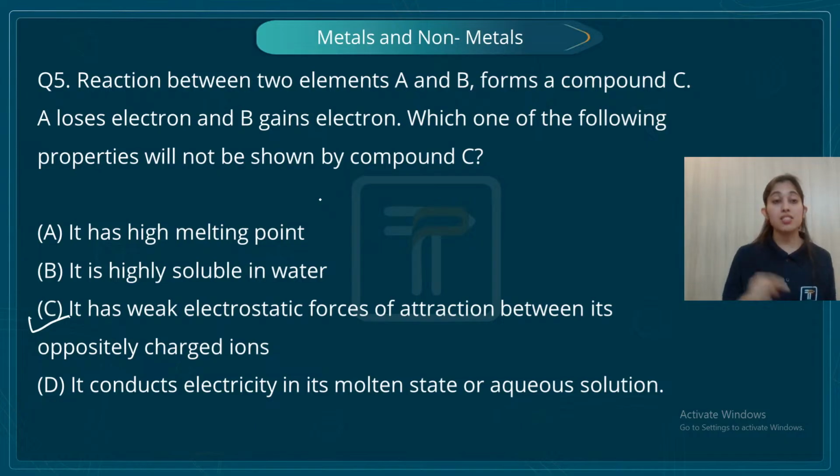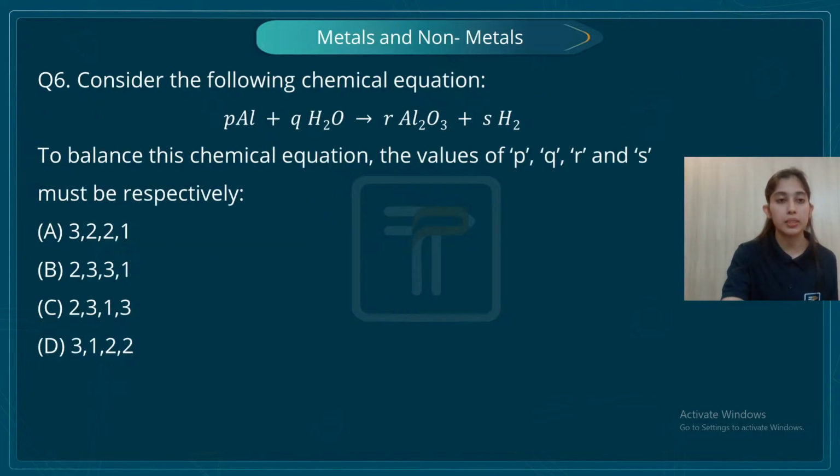You have to realize that when there is a complete transfer of electrons, then which kind of bond is formed? An ionic bond is formed, because the C is our ionic compound. So you have to keep in mind the properties of ionic compounds, students.